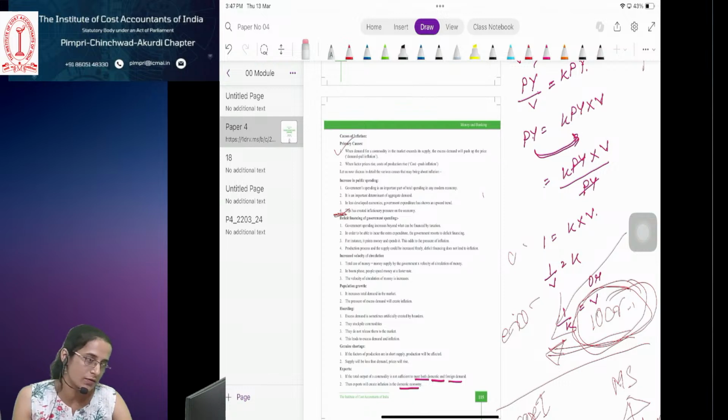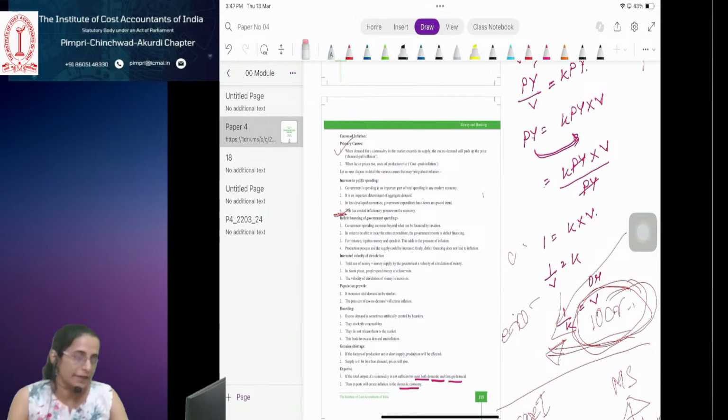Lender of last resort, same what we saw. If the commercial banks are facing any requirement of fund and if they do not get that fund available from the market, from any other sources, they know that they will get that loan or those funds from the central bank or the Reserve Bank of India. So the lender of last resort. The central bank serves as the lender of last resort not only to commercial banks but also to discount houses and other credit institutions. They may approach the central bank when they face problems of liquidity.